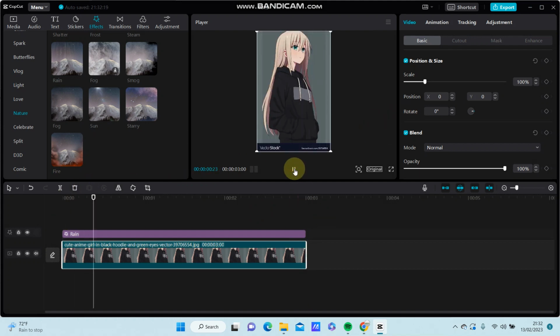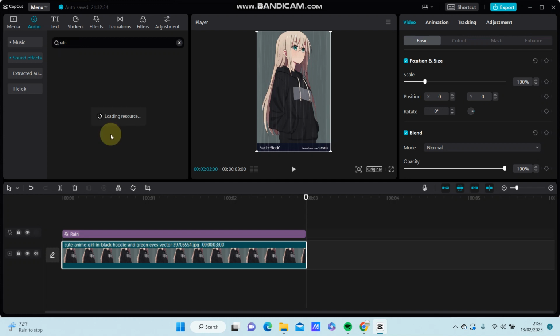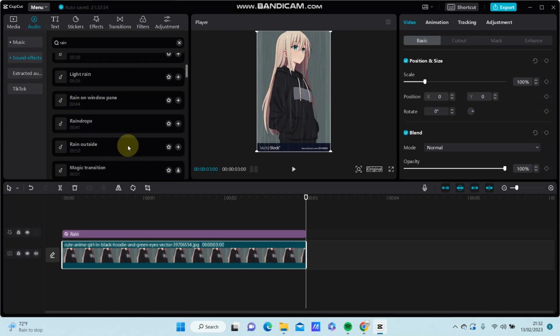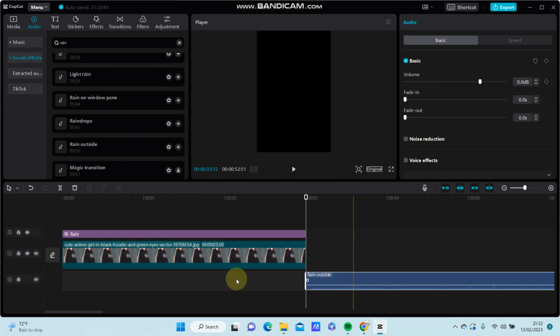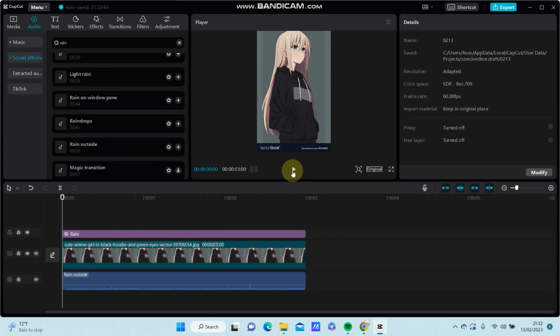You can see the result, and you can also add the audio for the rain sound effect. So select sound effect in audio, just type on the keyboard rain, and I'm just going to add the raindrop. Yeah, rain outside. That will add the track and split, remove unused, and this is the final effect.